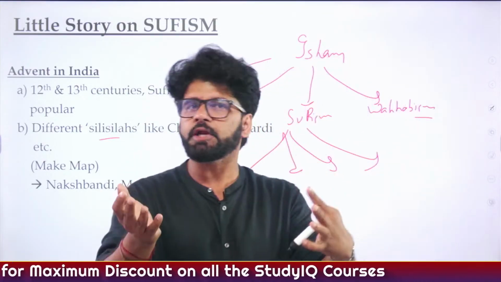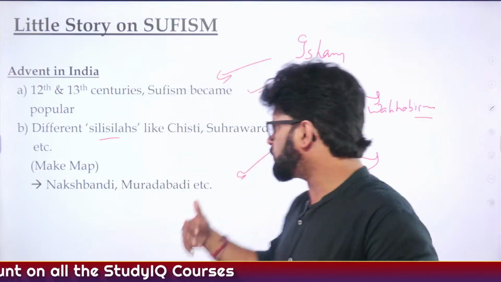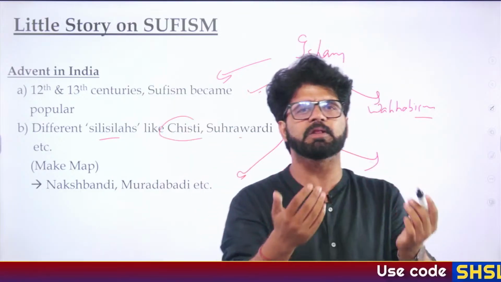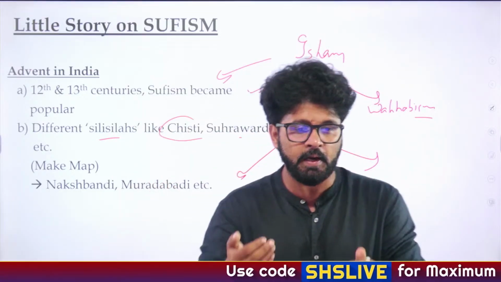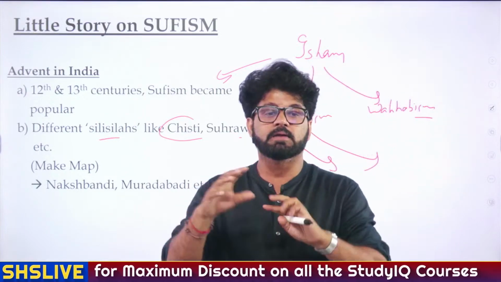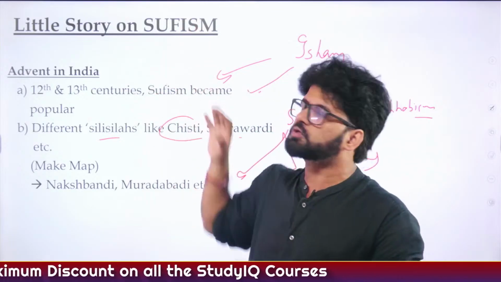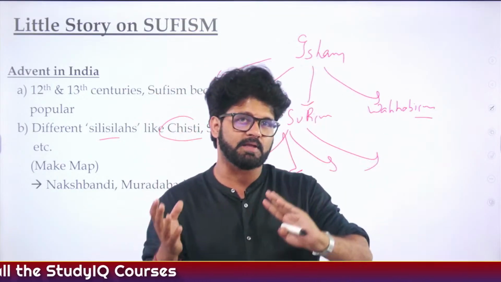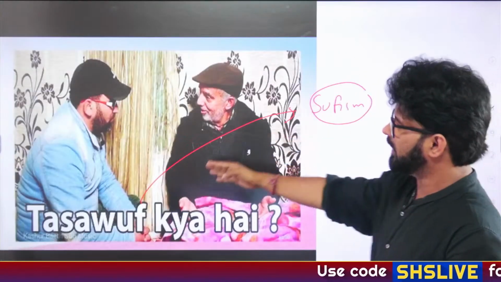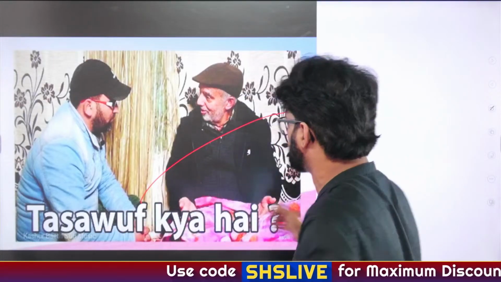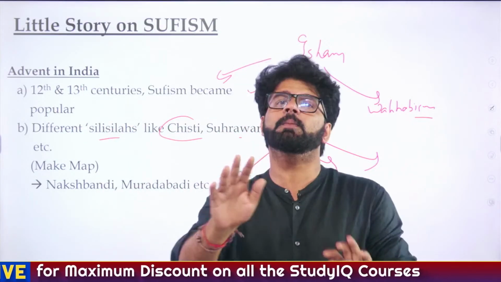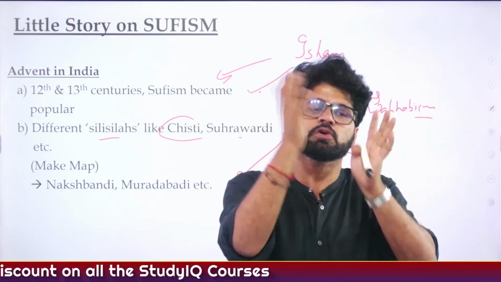Based on that, according to Abul Fazl in his book Ain-e-Akbari, there are 12-13 silsilas. Out of those, Chishti, Suhrawardi and Naqshbandi became very popular. Sir, you said the 19th century it came to be known. Yes, I am not saying it, NCERT will say that the word Sufism was coined by the British in the 19th century. Before that, Sufism used to be known as Tasawwuf, as we have seen earlier. Tasawwuf was the original word of Sufism. They can ask you what Tasawwuf means, and they will give you four terms. So remember, Tasawwuf is the old, original name of Sufism.